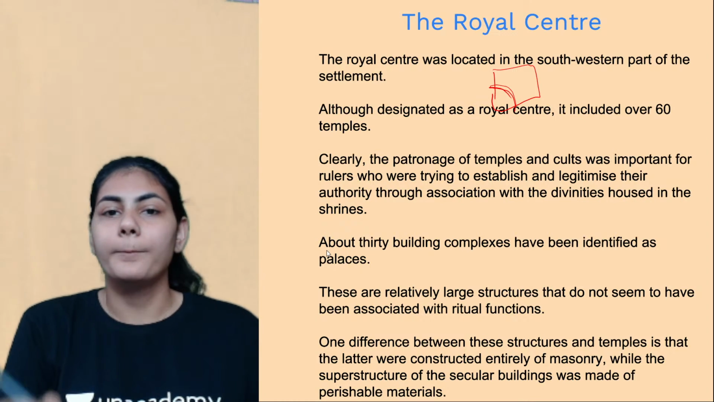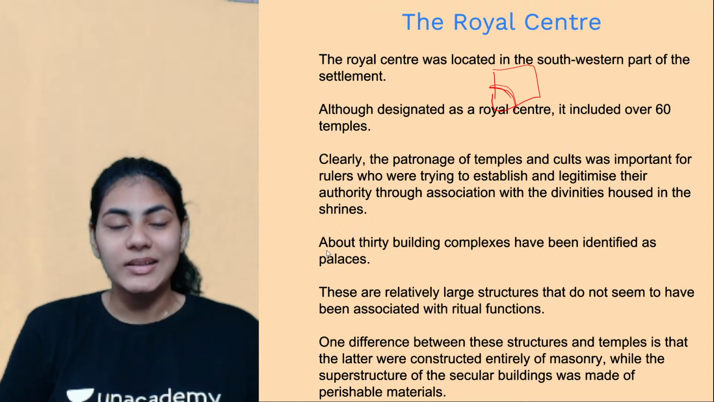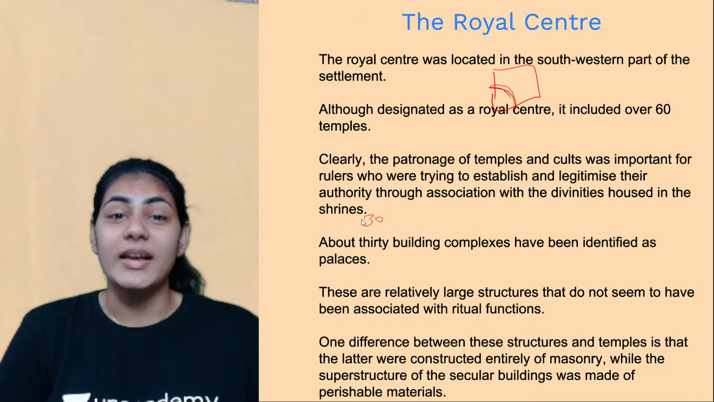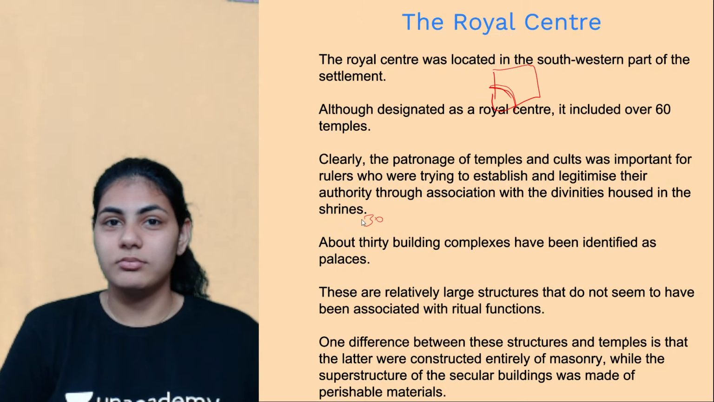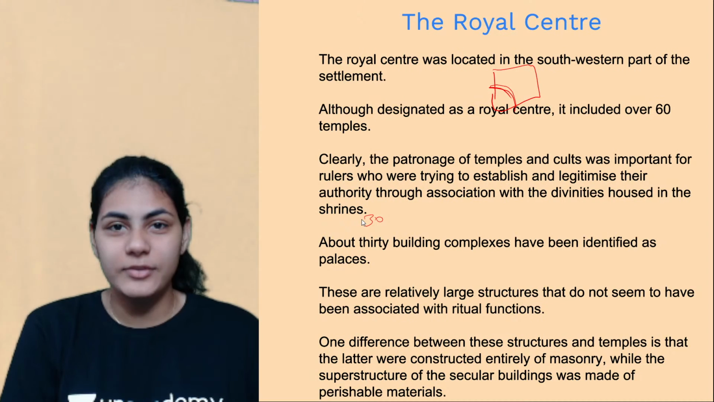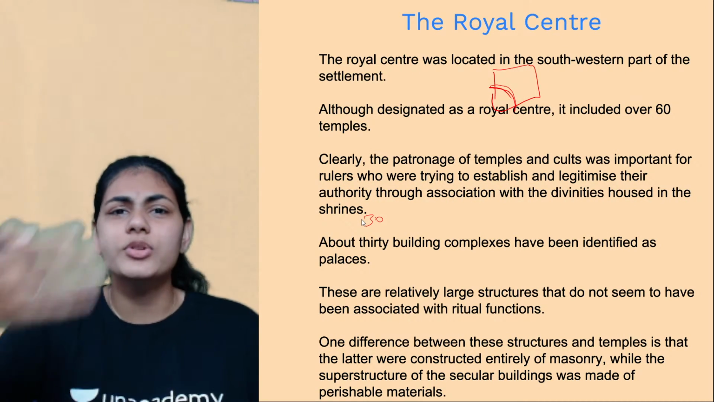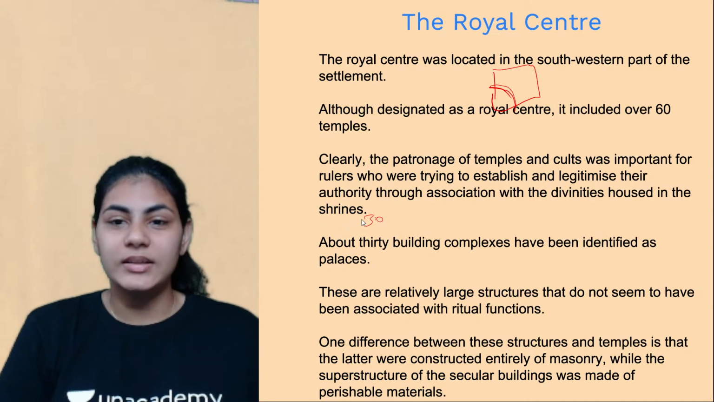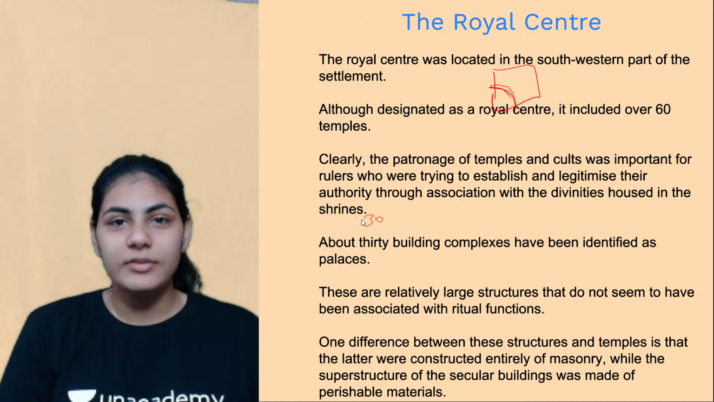So in the royal center itself, how many buildings are there? About 30 building complexes, right? 30 of them have been identified as palaces. That is a lot, right? Because literally one royal family will be there, or maximum two, that too their brothers or nephews or relatives. So for them to reside in, 30 palaces is too much, right? But nonetheless 30 were there.